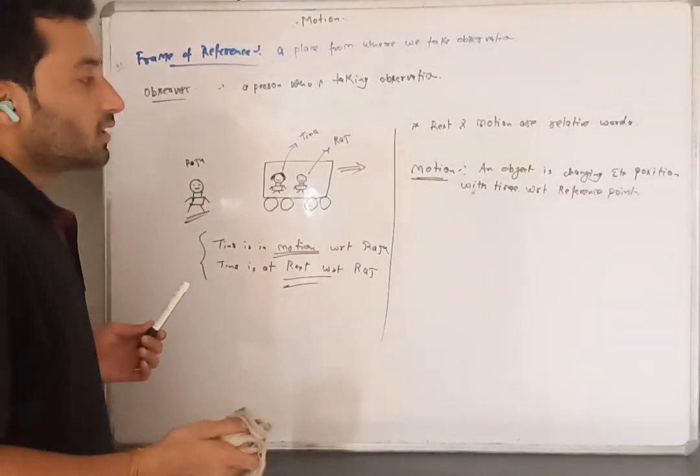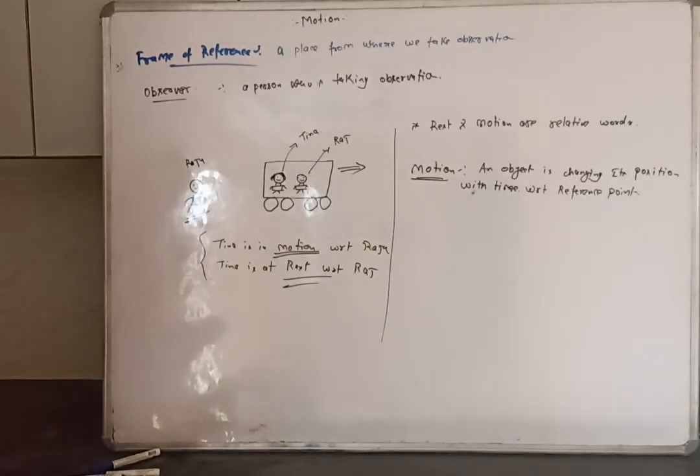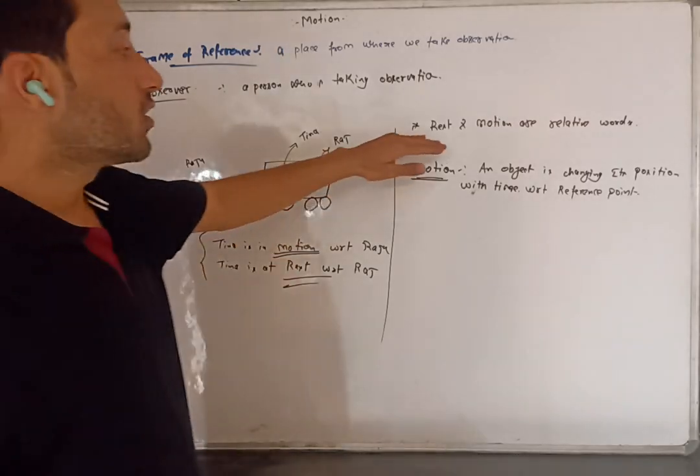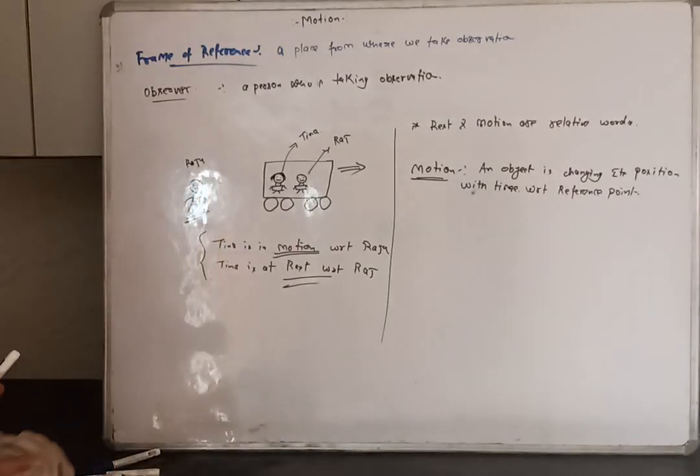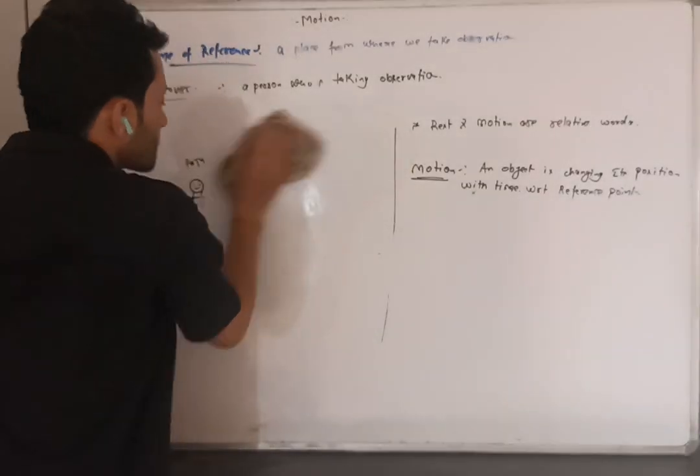Okay, so let me give you another example, or I can call rest and motion a relative word. This kind of question was asked in the examination.